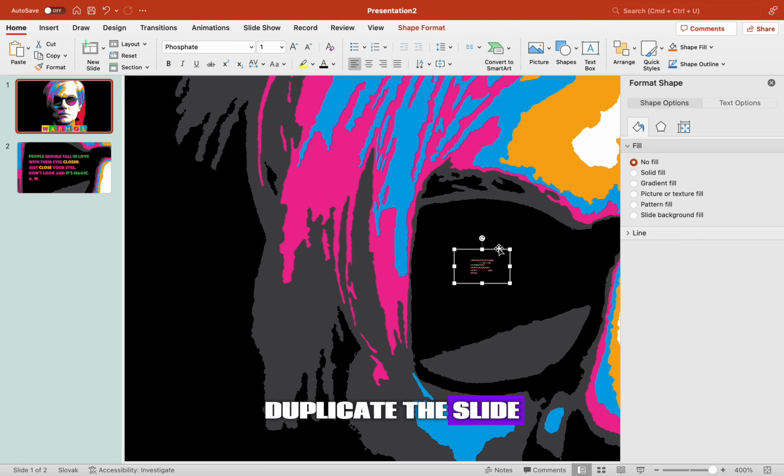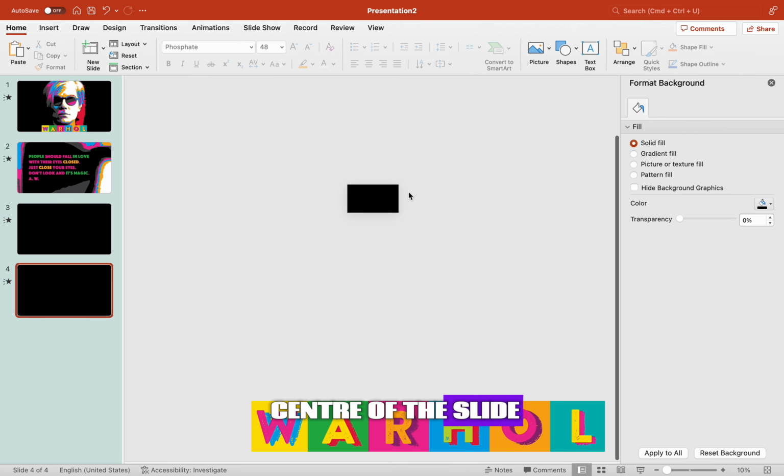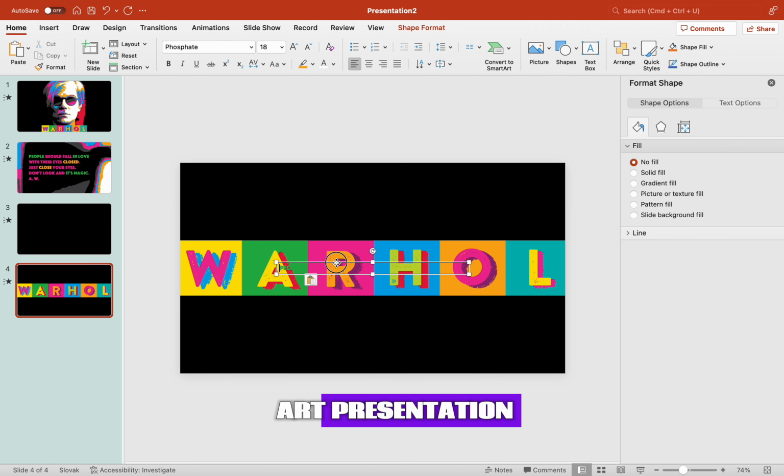Duplicate the slide, click on Picture Format, crop the image and align it to the center of the slide. This is the first tutorial of a pop art presentation.